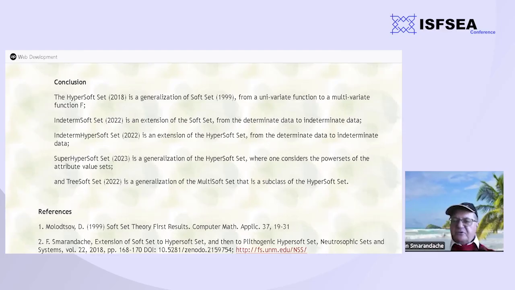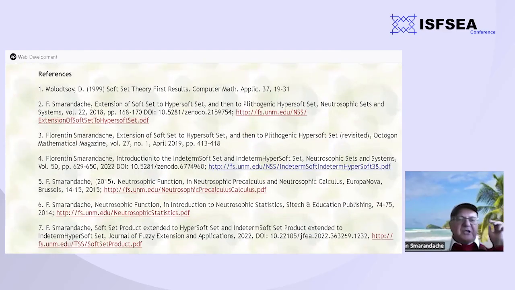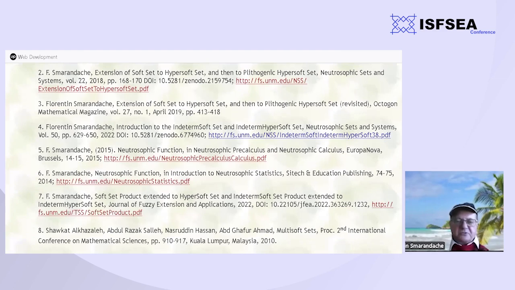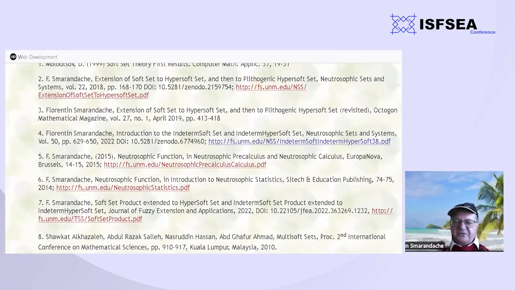Actually, you also have information and links to some more information about the subsets, the new subsets introduced.